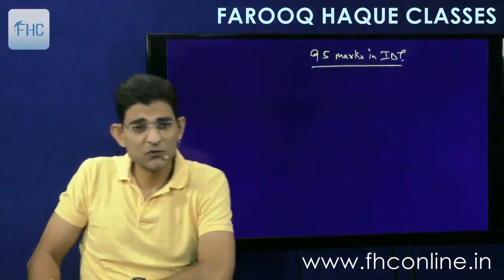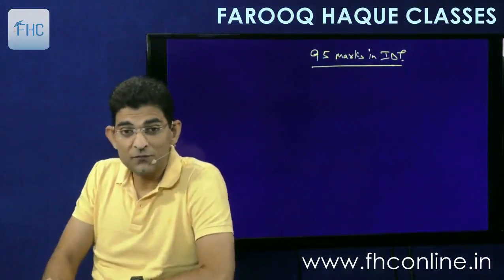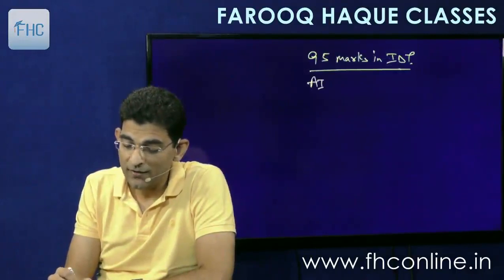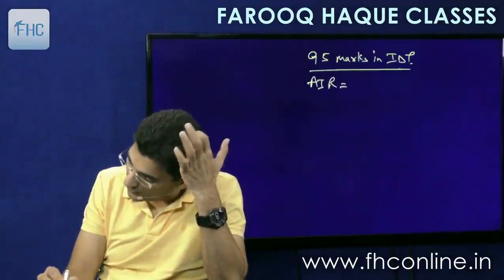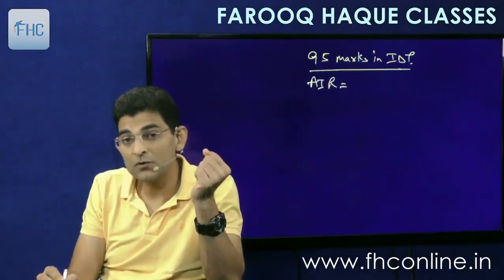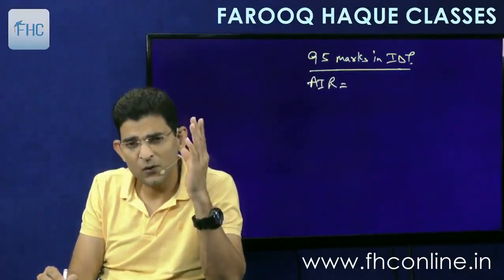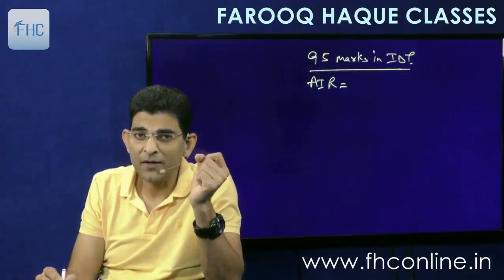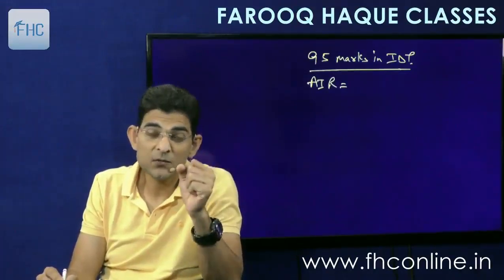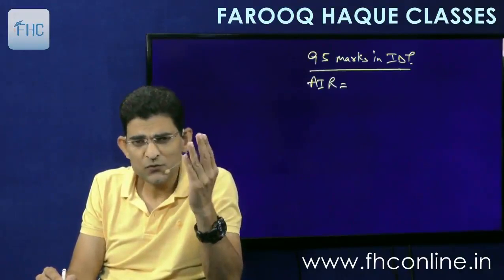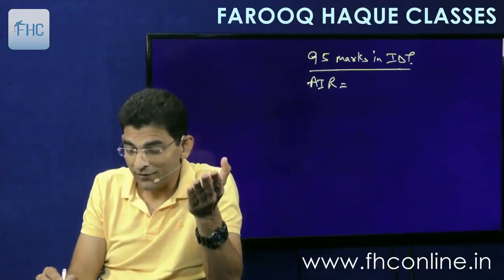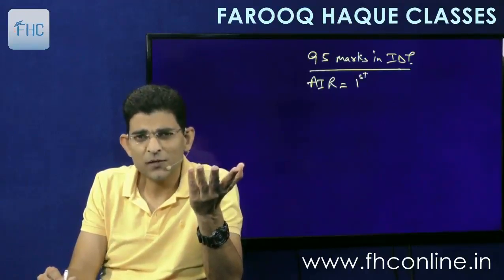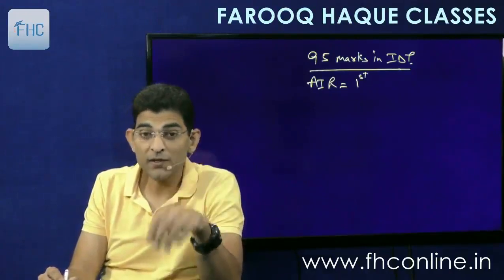Now as I have announced that I'll give you certain gifts if you score merit ranks. So if you score 95 in IDT and your all India rank, like last time we scored 1 and 2, both were my students, Mohit Gupta and Prashant, AIR 1, 2, and in all we scored 19 merit ranks. And this continues. So obviously tomorrow you will score an all India rank, right? Say first, nothing less than first should be good enough. So you score first all India rank, scoring 95 marks in IDT.